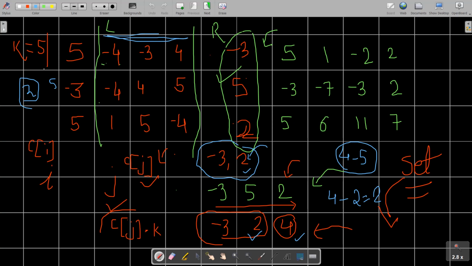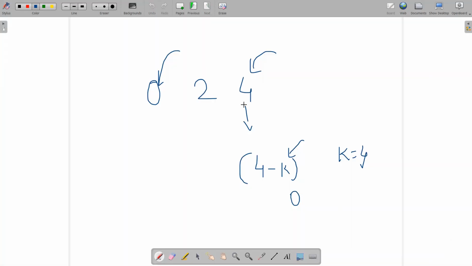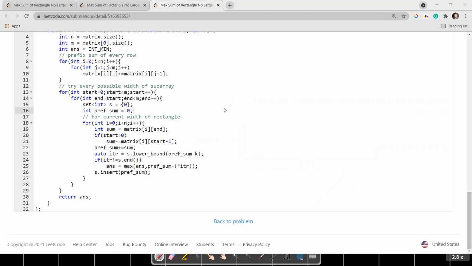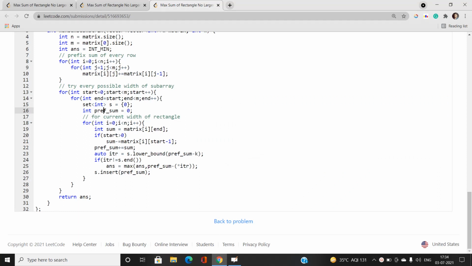So that's why I'm going to push the 0 value. If we have some prefix sum pointing to 4, and we find the value 4 minus k in the lower bound in the set, it means that it is pointing to the beginning one. The rectangle starts from the very beginning, and it can go up to this one, or this one, or the entire thing. That's why I've taken the value 0 as a reference. Okay, so maintain the prefix sum, current width of rectangle.